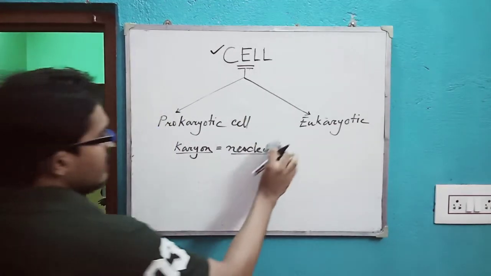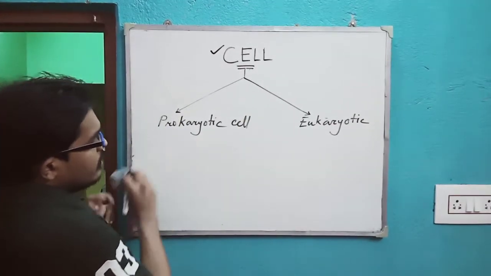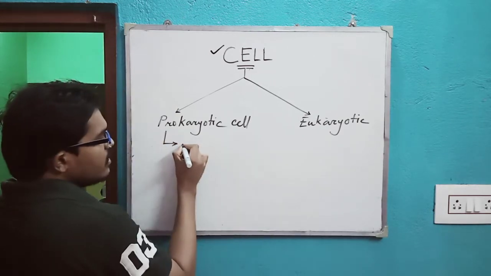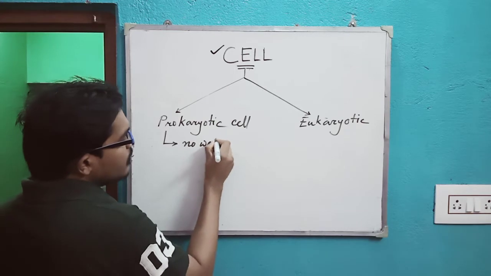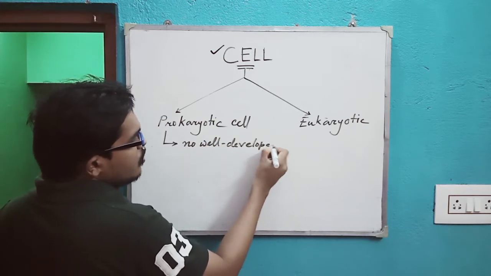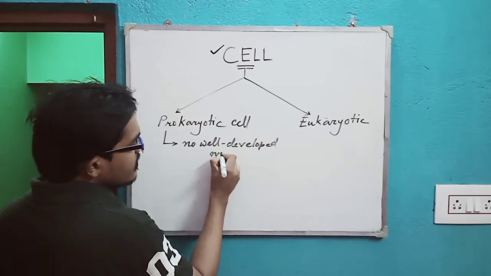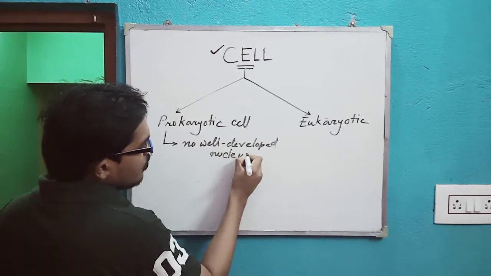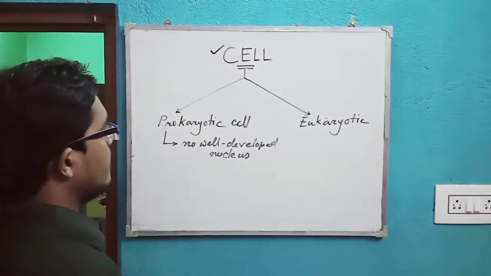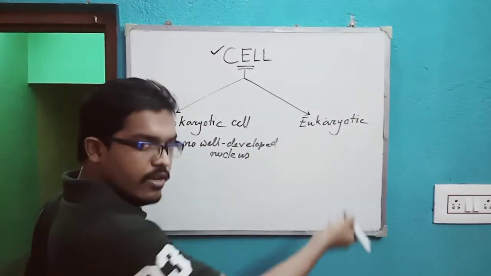Prokaryotic cells means in these types of cells there is no well developed nucleus, and thus we can generally call it the prokaryotic cell. And what is the eukaryotic cell?